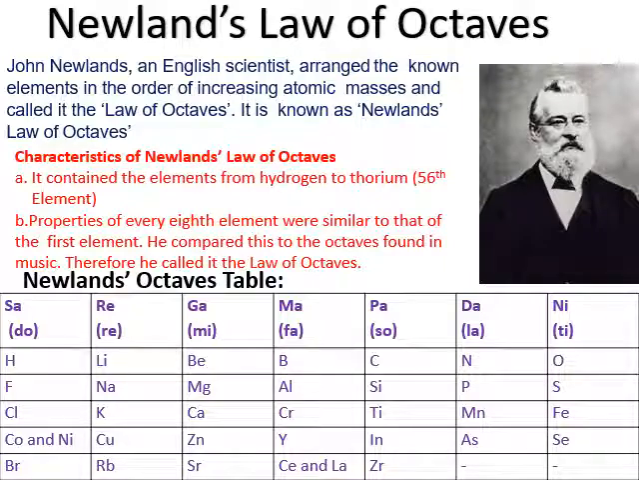Newland's law of octaves. John Newland, an English scientist, arranged the known elements in the order of increasing atomic masses and called it the law of octaves. Characteristics of Newland's law of octaves: it contained the elements from hydrogen to thorium, that is the 56th element. Properties of every 8th element were similar to that of the first element. He compared this to the octaves found in music, sa re ga ma pa dha ni sa. Therefore, he called it the law of octaves.